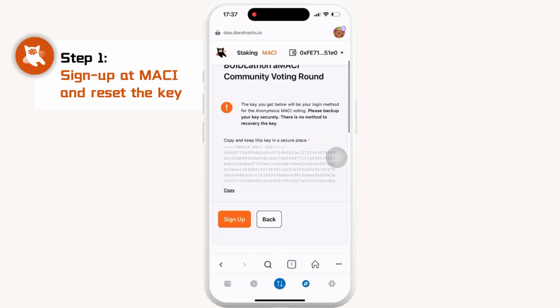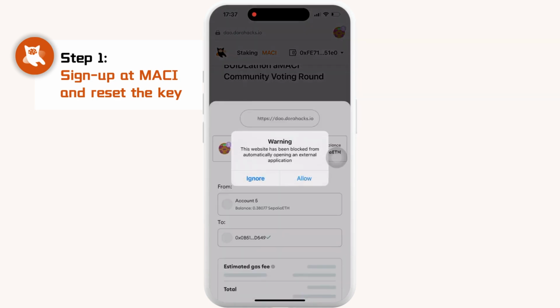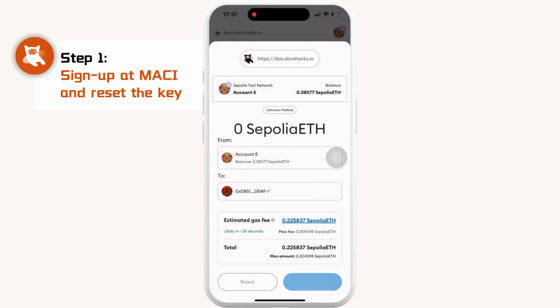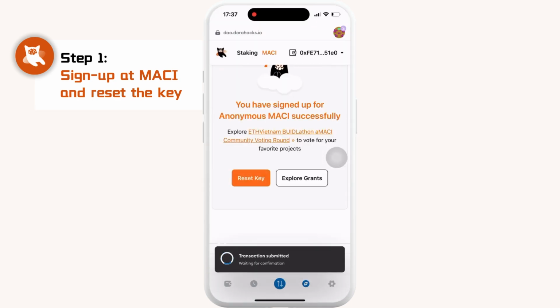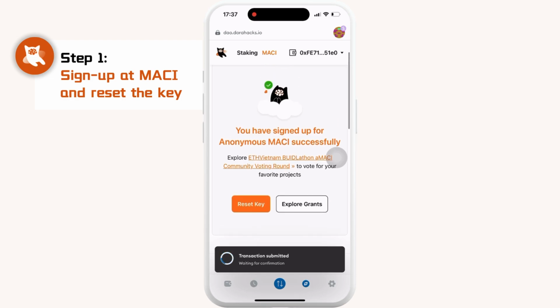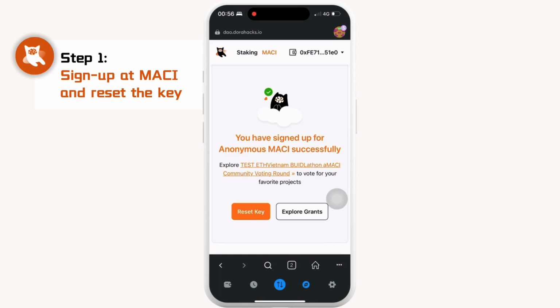Copy your aMACI key and keep it in your Notes app. Tap Sign Up. Then your MetaMask wallet will pop up to confirm gas cost. Now you've successfully signed up for ETHVietnam aMACI. But wait, there is one more step.